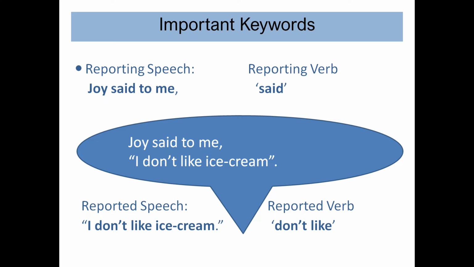It's written within the inverted commas, and the verb which is used here in this reported speech is known as the reported verb. In a nutshell, we can say that reporting speech is the first part of the direct speech, and reported speech is the second part of the sentence which is enclosed within inverted commas or quotation marks.